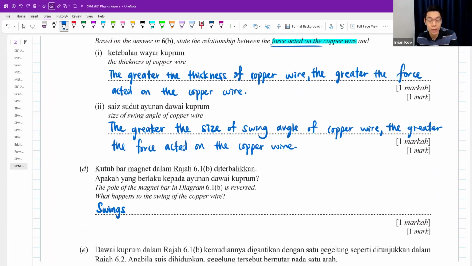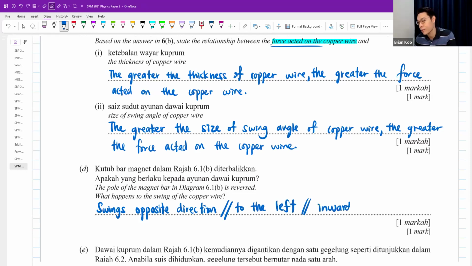It swings in the opposite direction, or to the left also can. Or if you say swing inwards, they also accept.